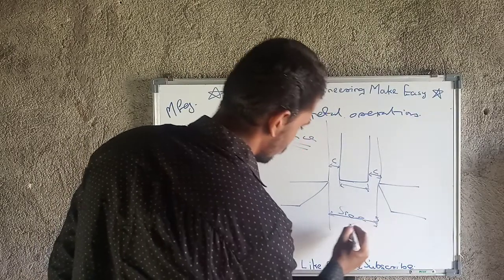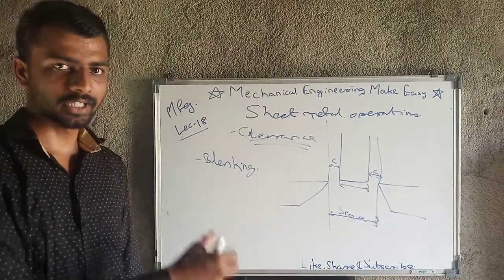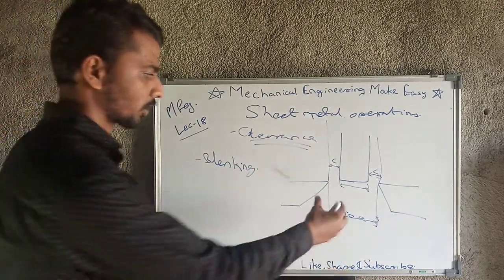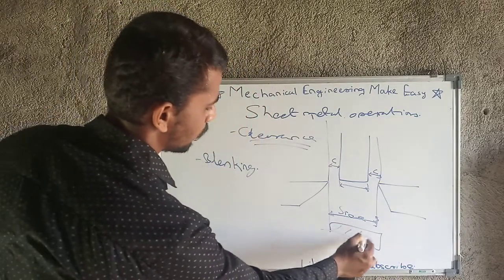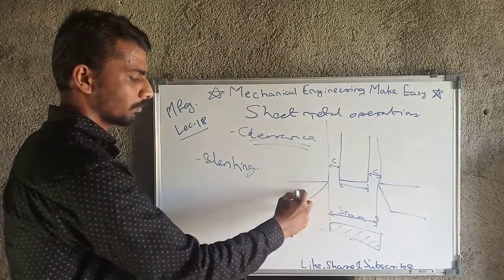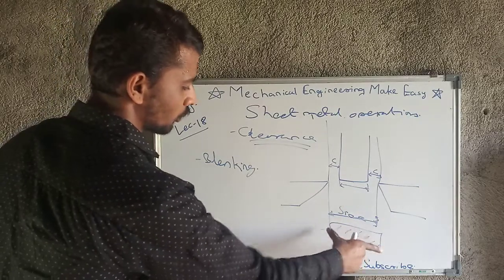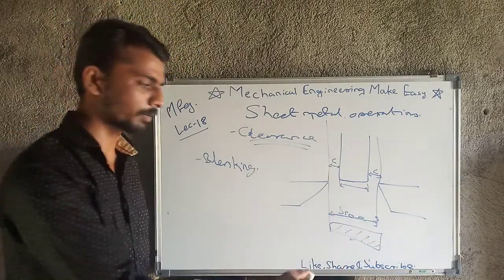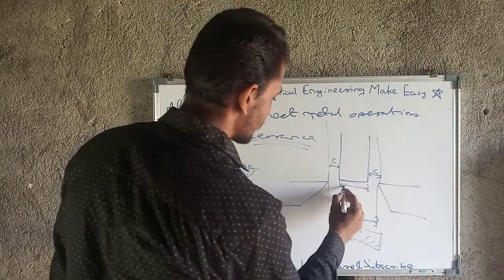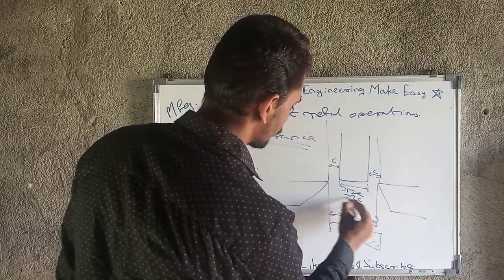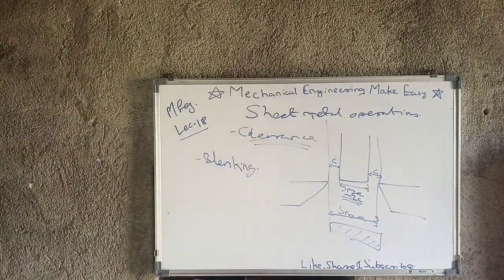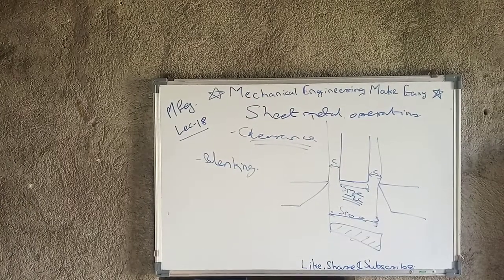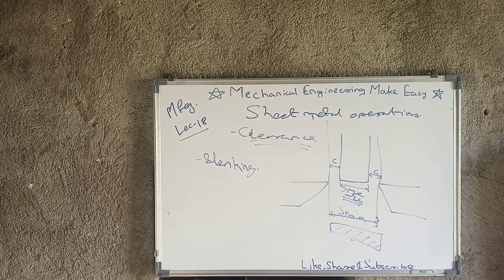In case of blanking, what is the useful product? The punched product which is at the bottom here, that product will come here. That is the useful product. So what is the blank size? The blank size will be equal to the size of the component, the size of our workpiece. So ultimately the punch size will become size minus 2C, size minus 2 times clearance. This will be the punch size. This is about the blanking operation. Note down this basic difference between punching and blanking operation, in the clearance of the punch and die design.